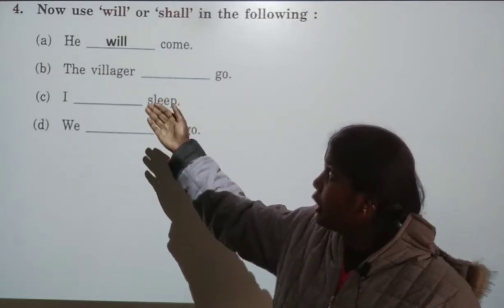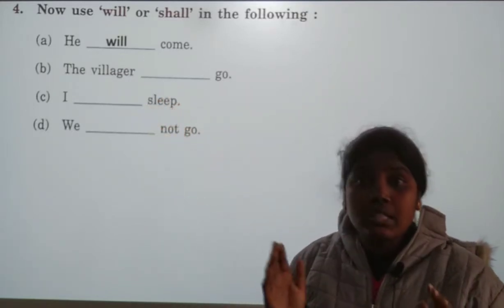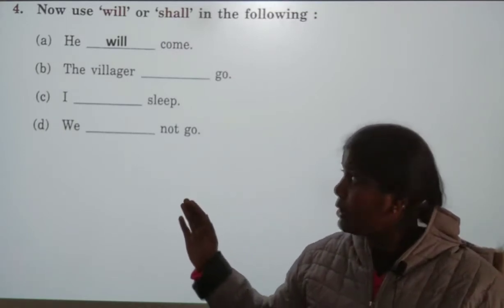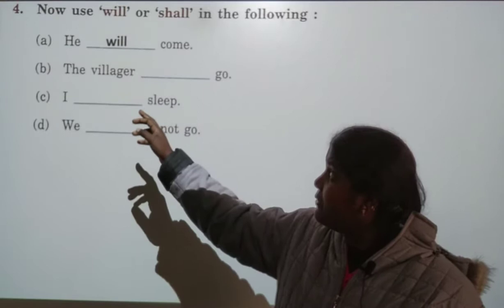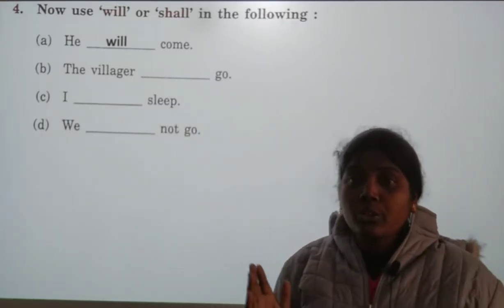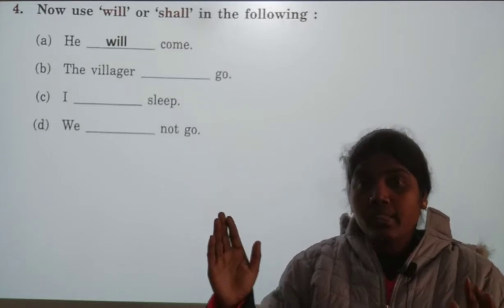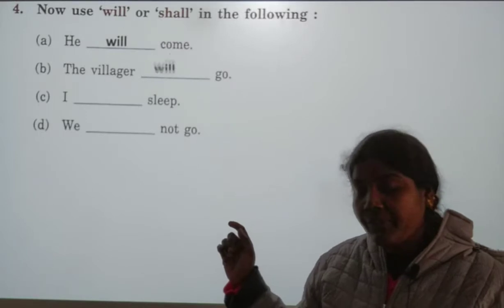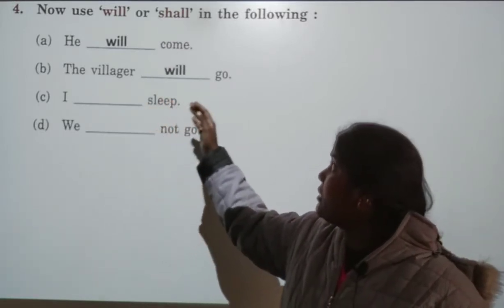Next, in this we should see the pronoun. According to the pronoun we are going to write the words. Next, the villager dash go. Villager means there is a group of people, so they. Here also the answer is will. The villager will go.